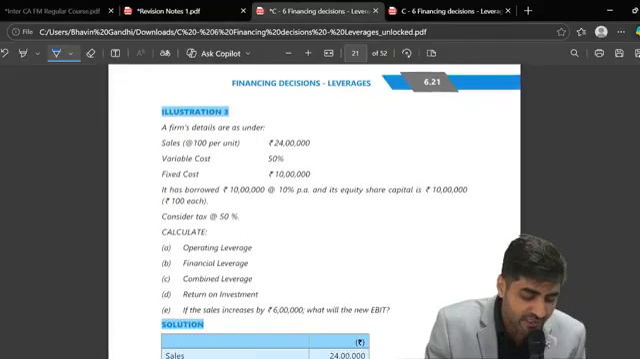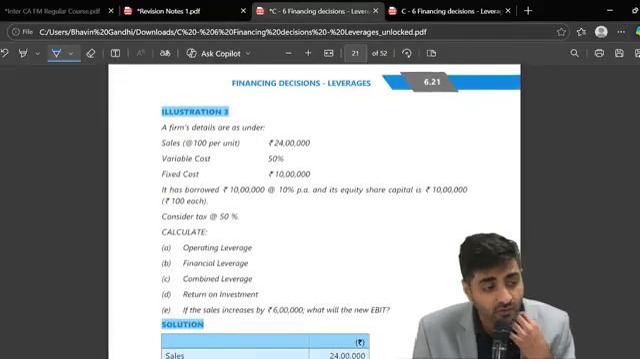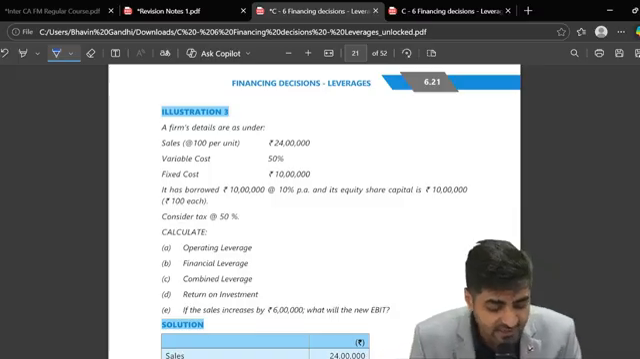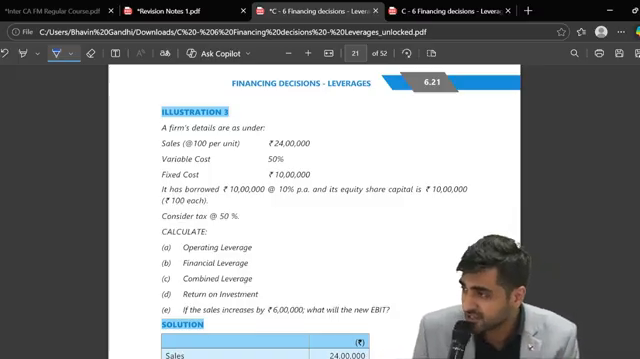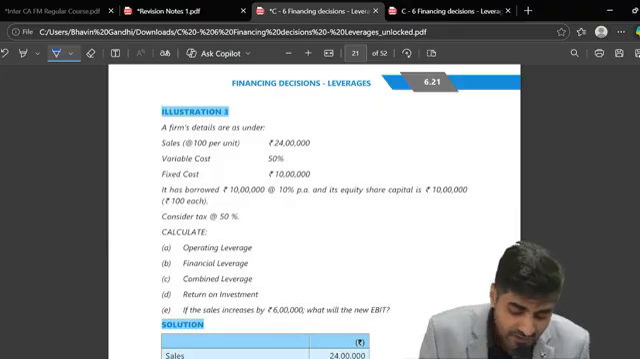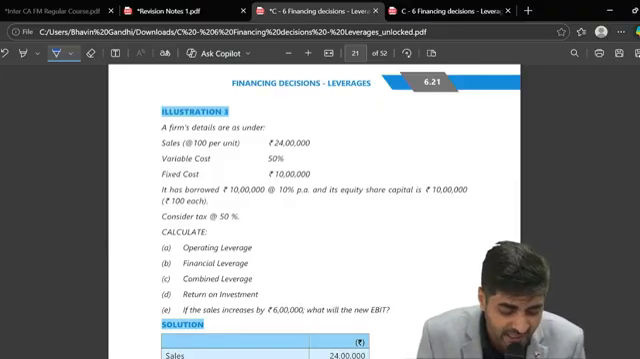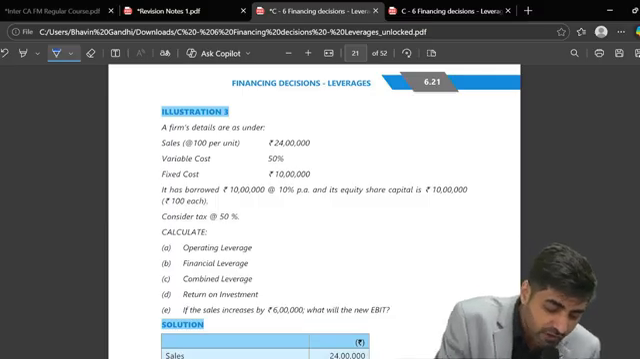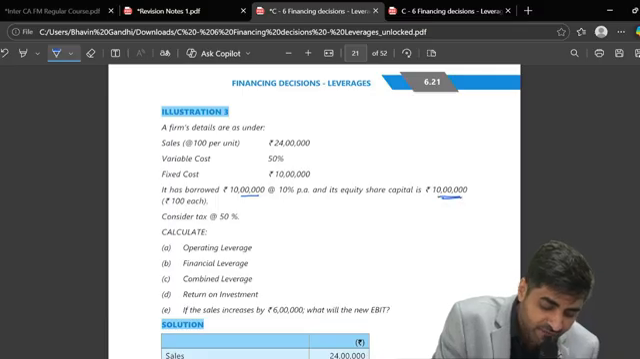Come to question number 3, illustration 3. Now see what is given to you. First and second illustrations are done, right? This is illustration 3. Sales is given as 24 lakhs, variable cost is 50%, fixed cost is 10 lakhs. It borrowed 10 lakhs at 10% per annum and has equity share capital of 10 lakhs, rupees 100 each. Consider 50% tax rate. You are required to calculate OL, FL, CL, ROI.